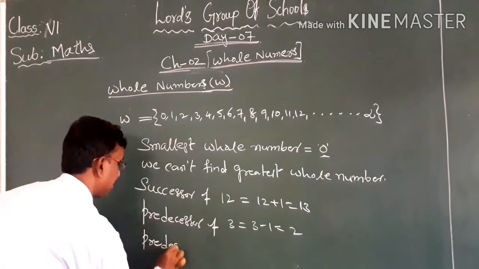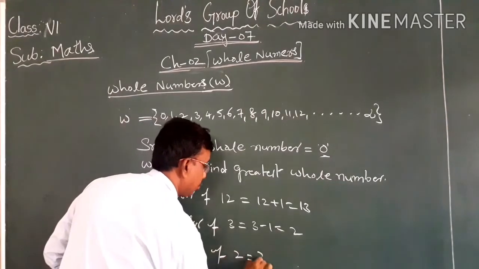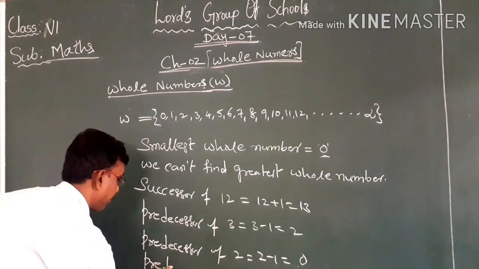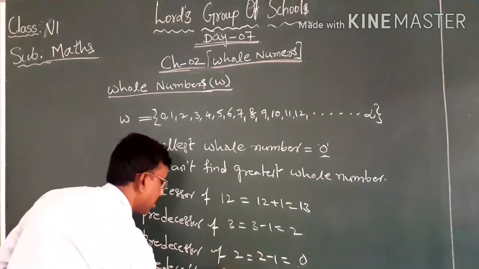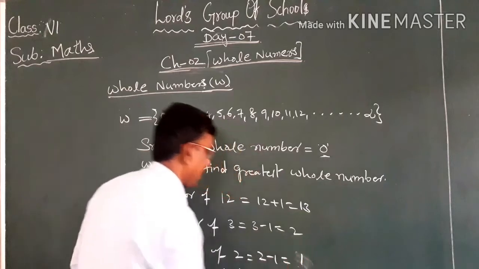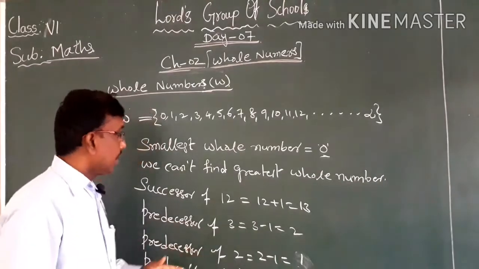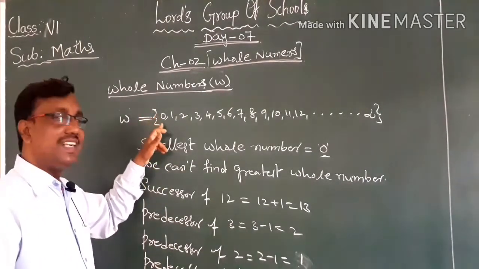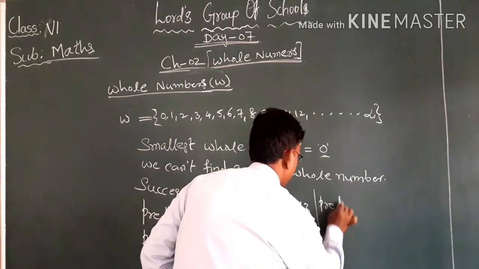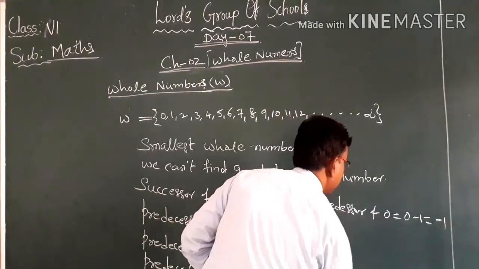Similarly, predecessor of 2, that is 2 minus 1, that is 1. Predecessor of 1, that is 1 minus 1, 0. So if you want to find the predecessor of 0, that is 0 minus 1, it is minus 1.